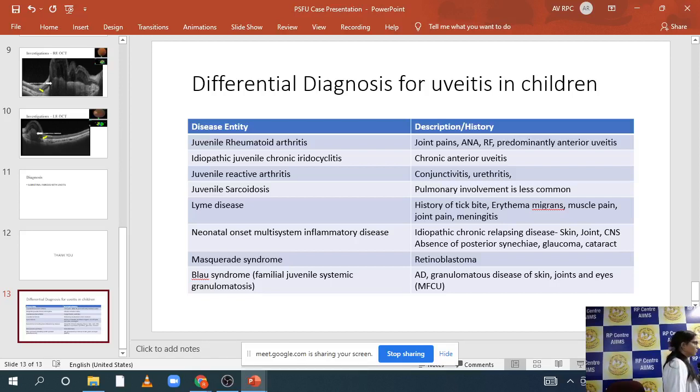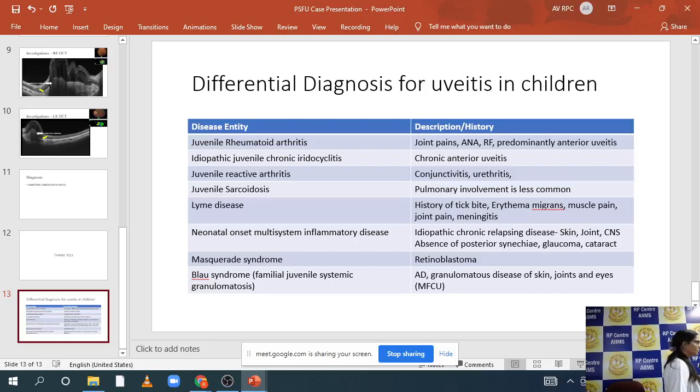So it is a panuveitis, granulomatous, acute or chronic, I might call it. Chronic, why? Because you see those scars, so they might have been there for a long time. They won't have occurred in a month, maybe a few months. But since the child presently has active photophobia, is symptomatic with so many cells and KPs, some acute activity is also there. So you can call it acute or chronic, or if you don't want to, just call it chronic. But it is a chronic granulomatous panuveitis, bilateral.